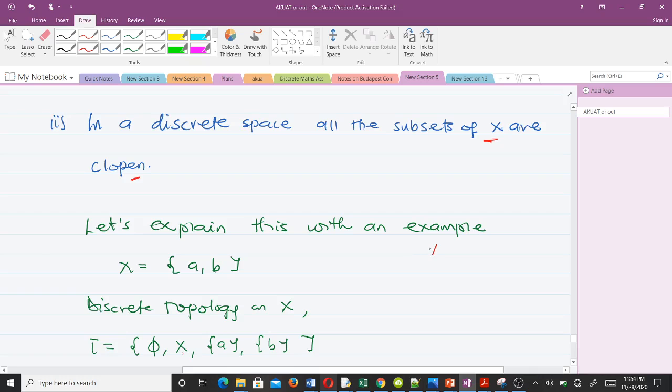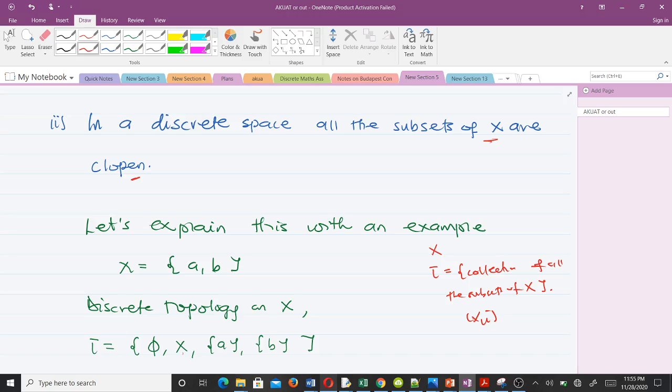When you have a set X, and you define a topology tau on it such that the topology tau is a collection of all the subsets of X, then we say that tau is said to be a discrete topology, right? And the space (X, tau) is a discrete topological space.